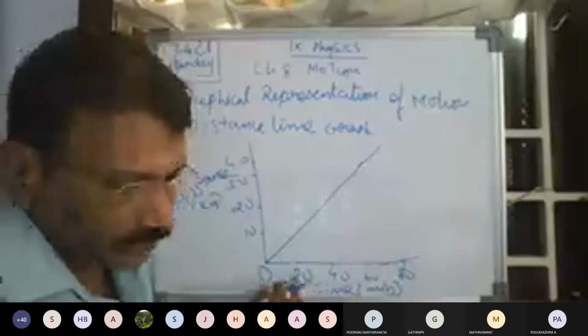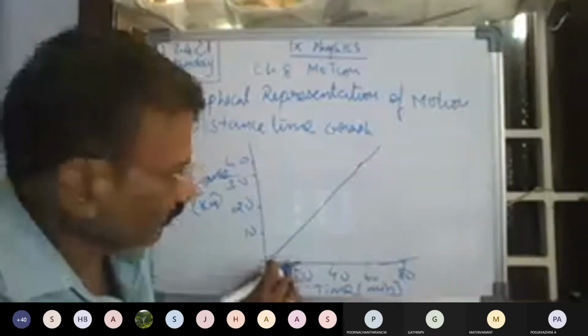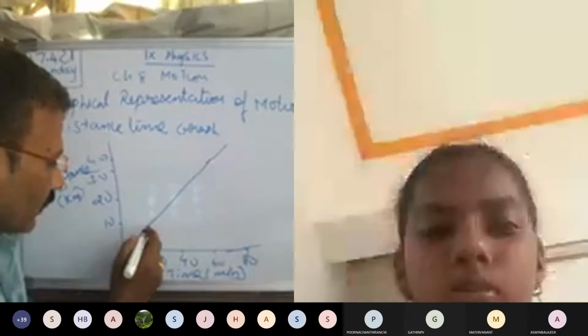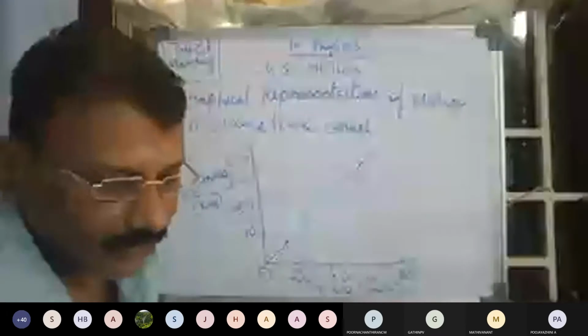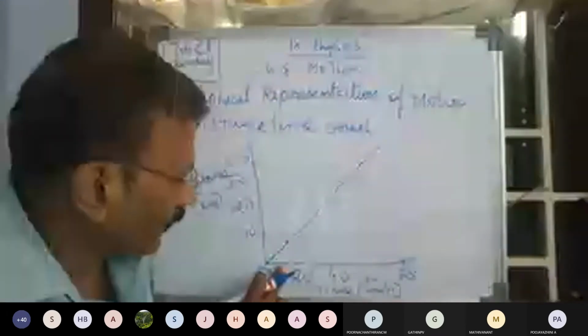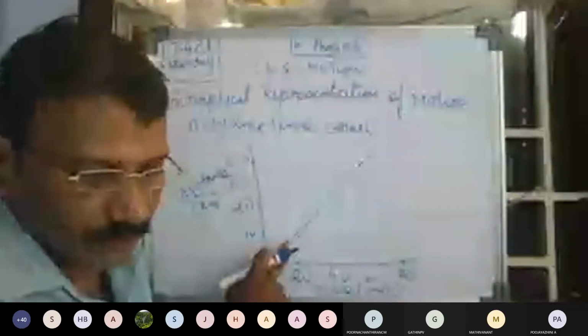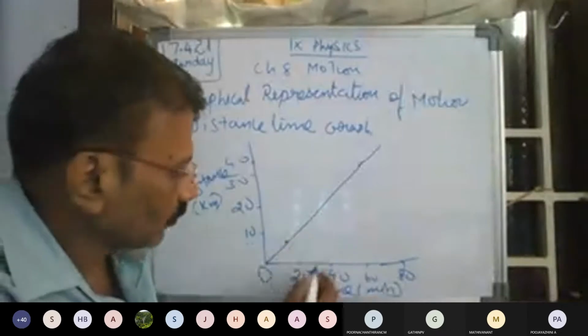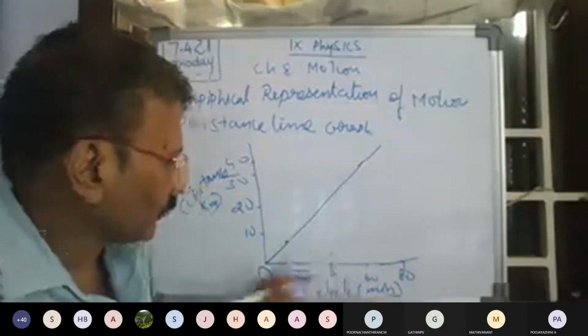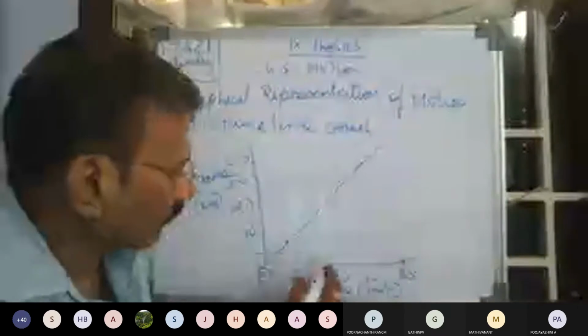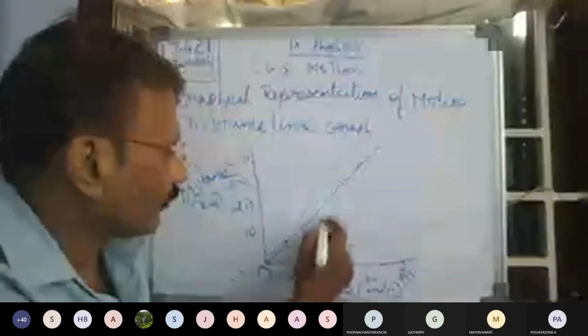So 20 kilometers, 10, 15 kilometers. I am making a point here. So in 15 minutes, 10 kilometers traveled. Then 20 minutes, 40 minutes, 30 minutes, 30 kilometers, 40 minutes.